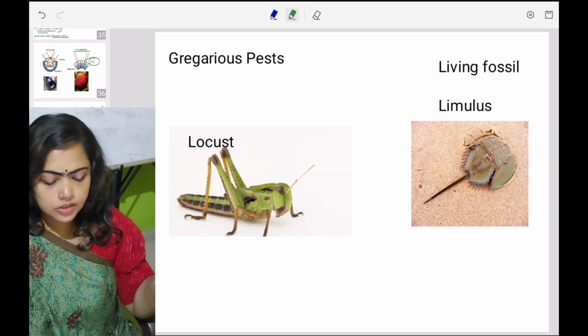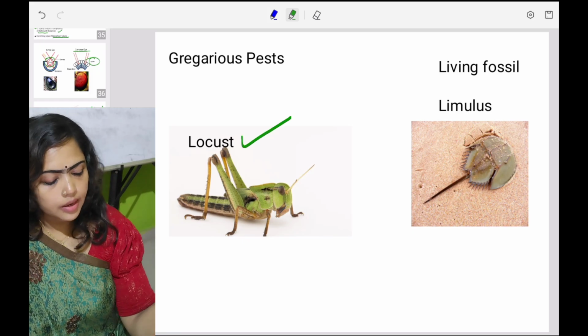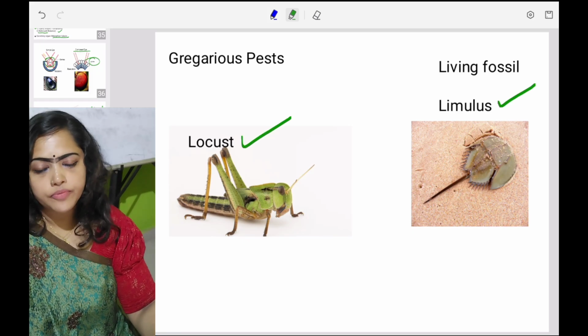And some are pests, example locust, and living fossil, example Limulus. So this is about phylum Arthropoda.